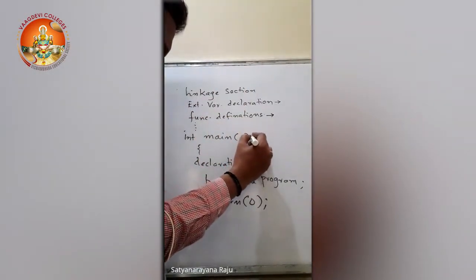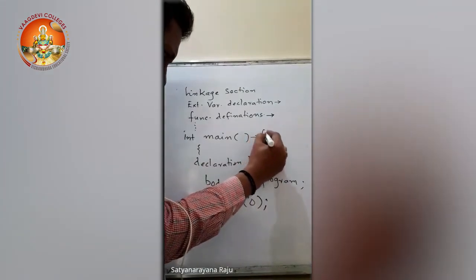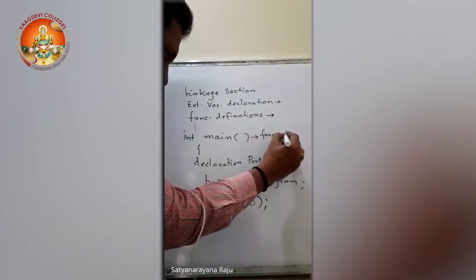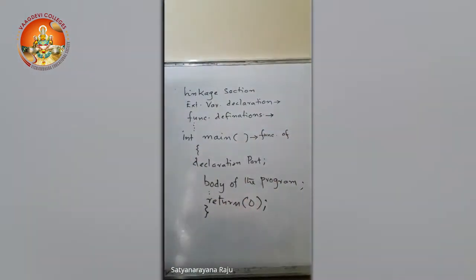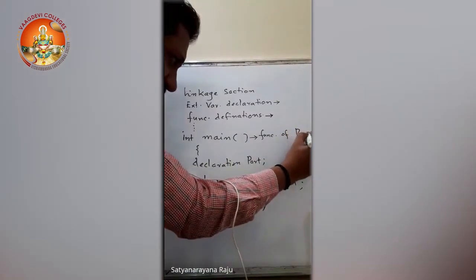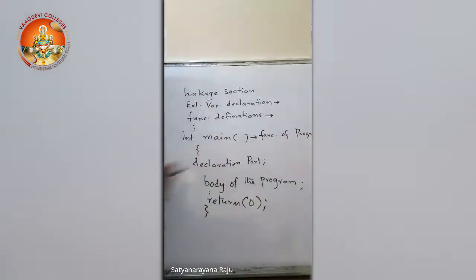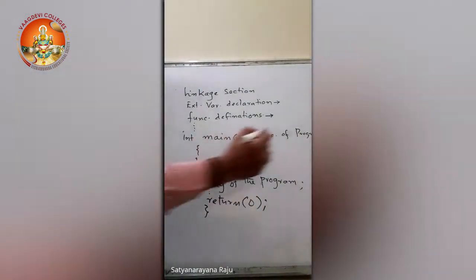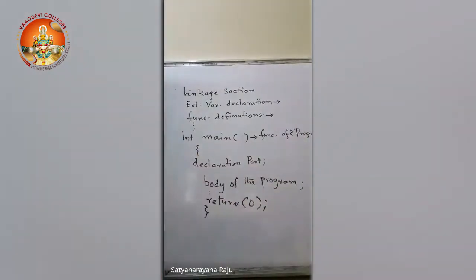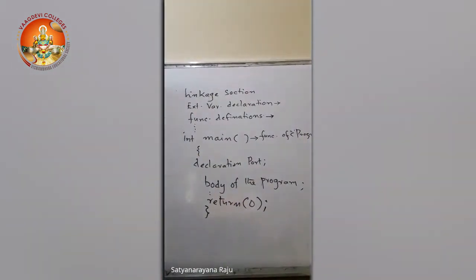See here, this main is called a function of a C program. For the time being, remember, whenever we come to the functions topic, we will see a detailed study of functions. So every C program must contain a main function. So the complete program is going to be written within the main function.